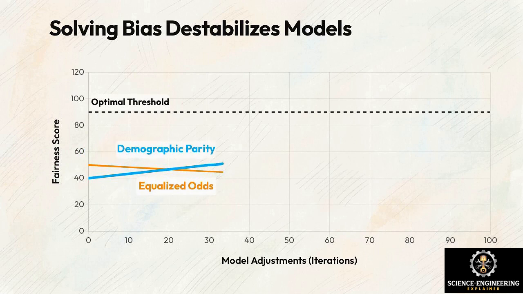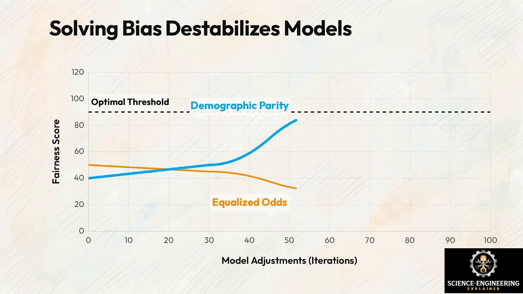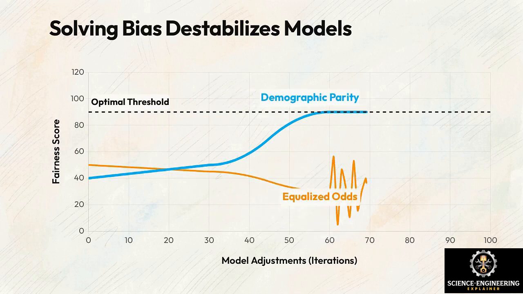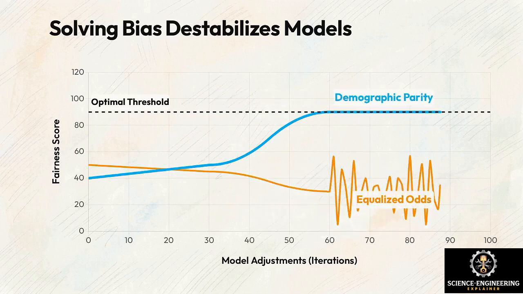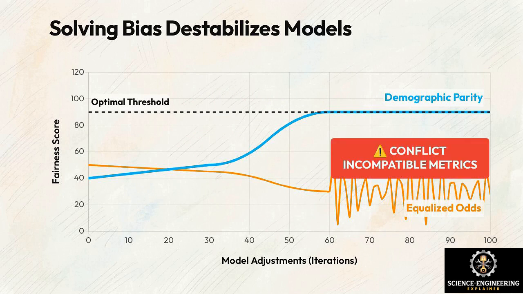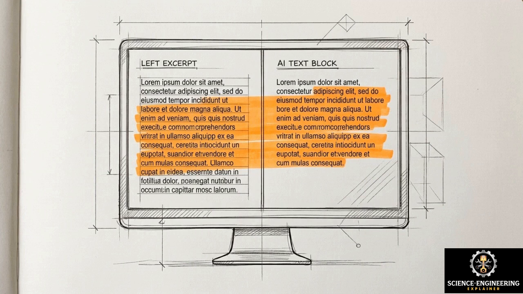This graph plots demographic parity against equalized odds. Adjusting the model to reach an optimal threshold for one metric violently destabilizes the other. Balancing them requires human judgment, meaning technical teams make social policy decisions. The data ingestion process also creates the problem of memorization.